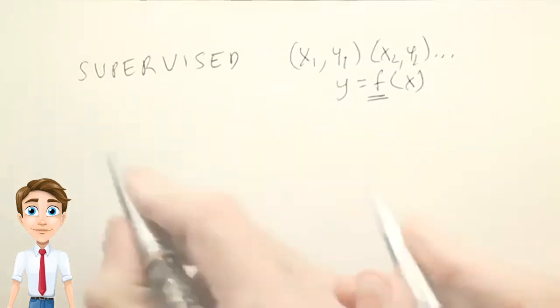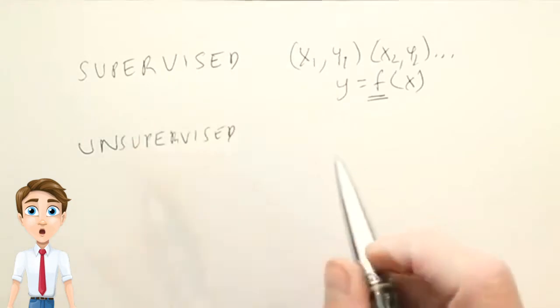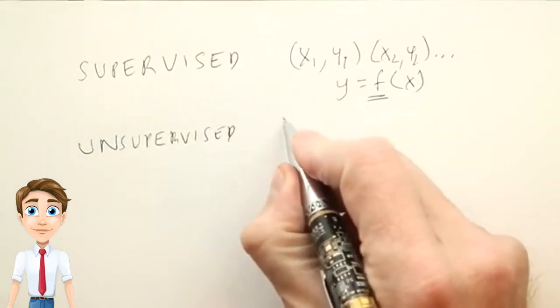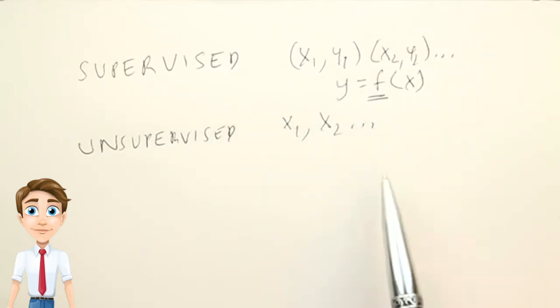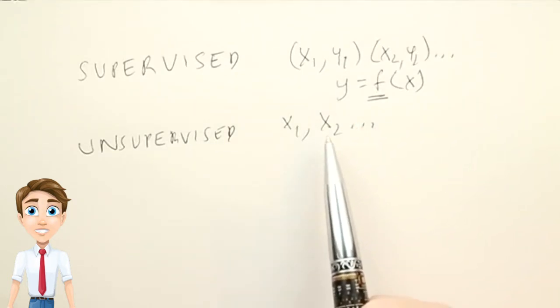Then we have unsupervised learning, in which we're given just a set of data points, x1, x2, and so on. And each of these points maybe has many dimensions, many features.